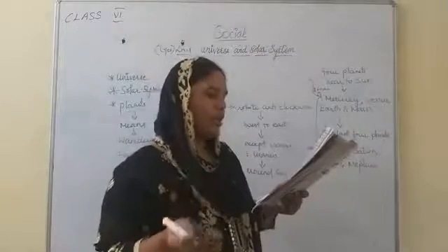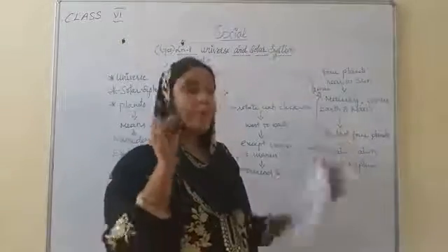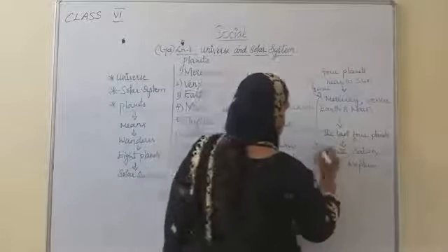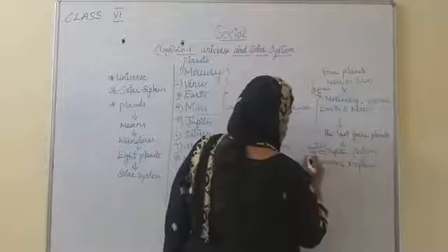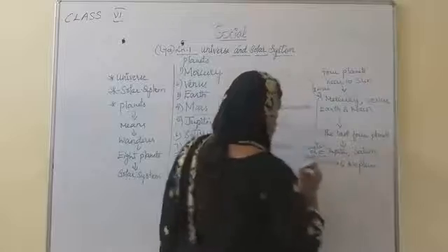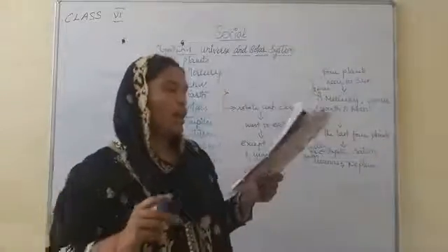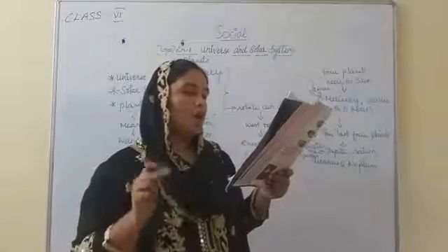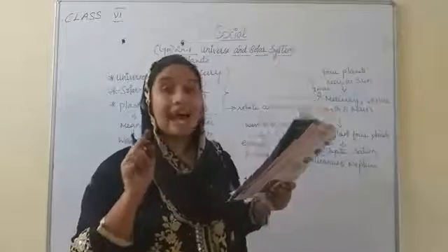Outer planets we can also call Jovian planets. These four planets are also called gaseous giants.